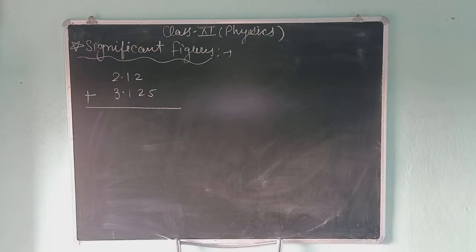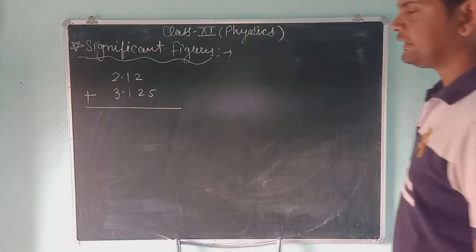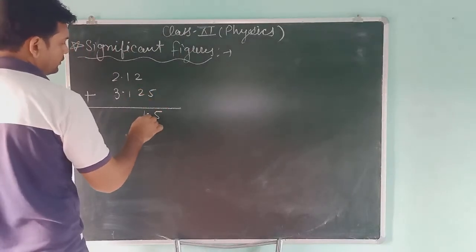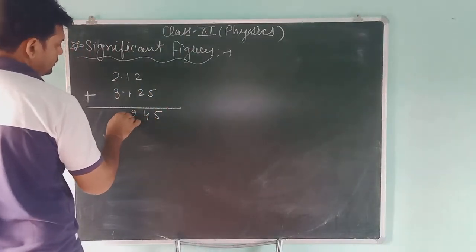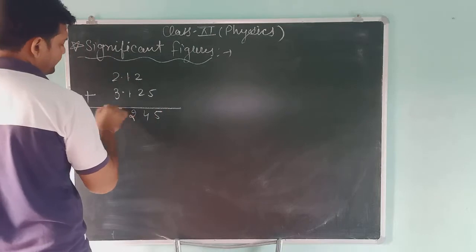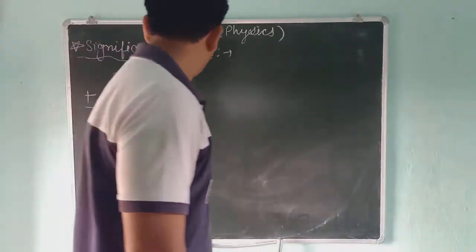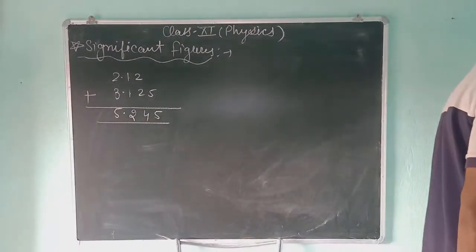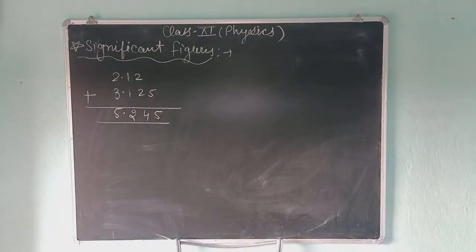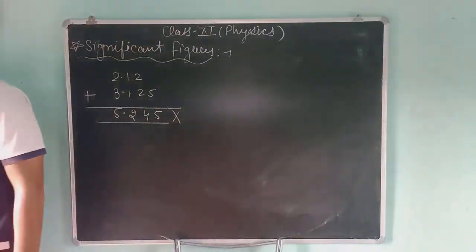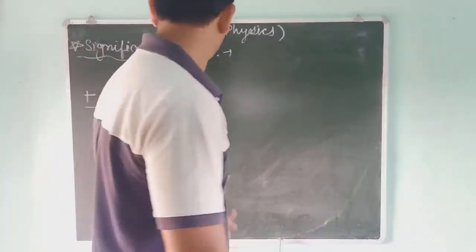According to the mathematics rule, we will add like this: 5, 2 and 2 is 4, 1 and 1 is 2, 0.3 and 2 is 5. Students, you will get 5.245 when you add these numbers, but this is wrong. Practically, this is not possible to measure like this.